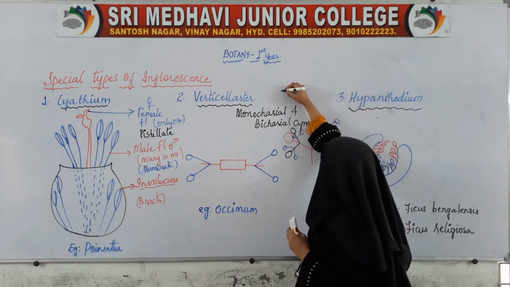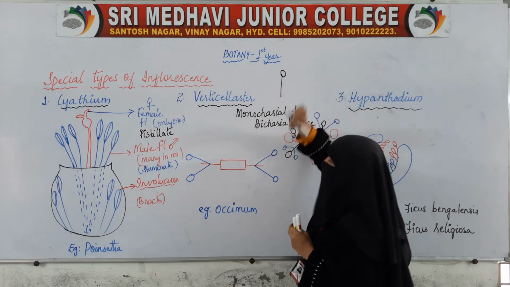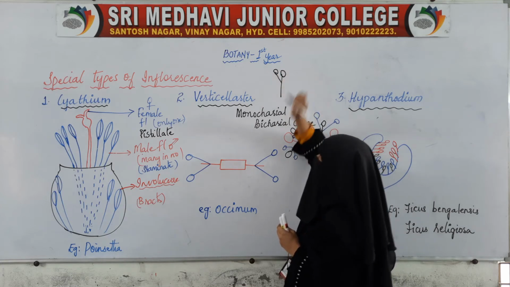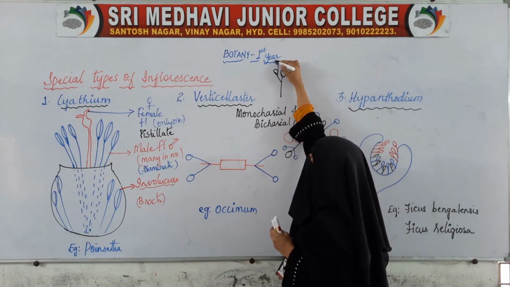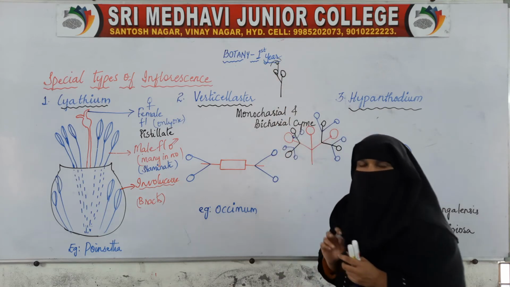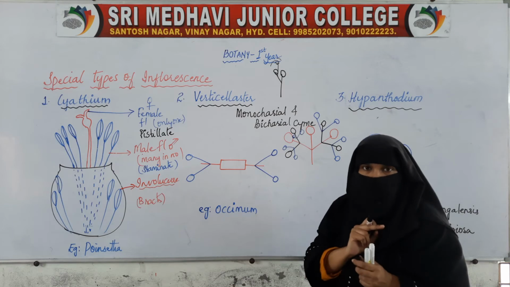See here, this is the main peduncle, it terminates into a flower. Now it gives a branch, which will also terminate into a flower. It gives another branch, it will also terminate. Every time it gives only 1 branch.